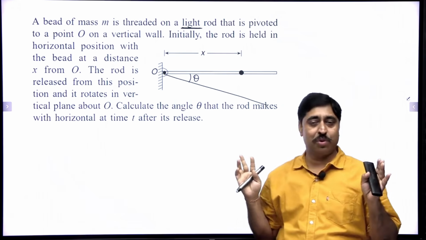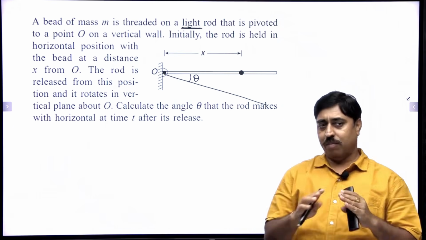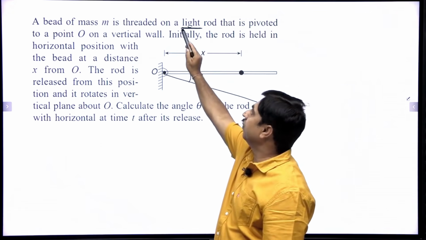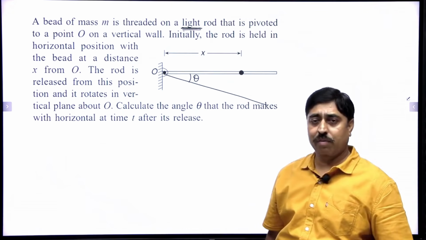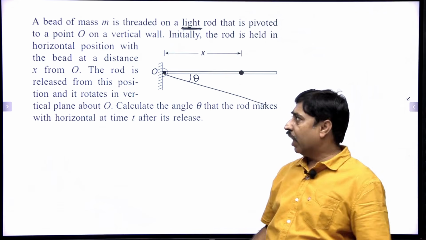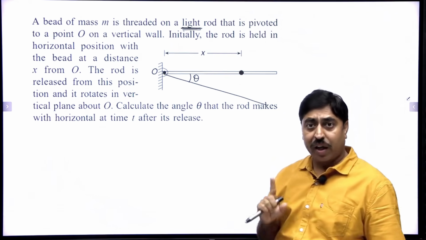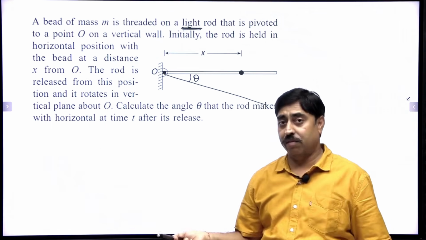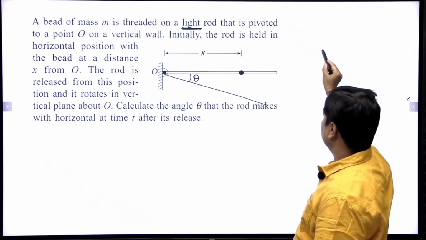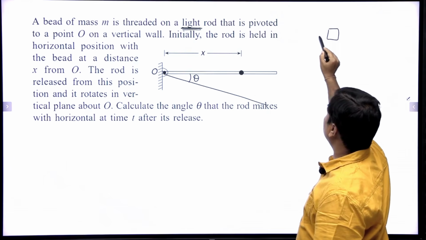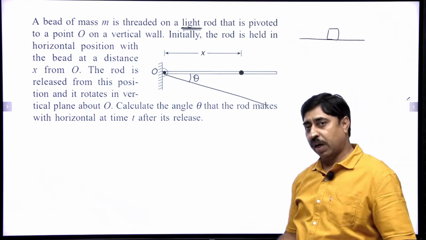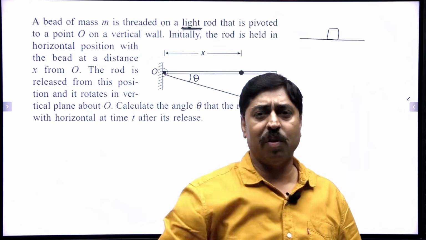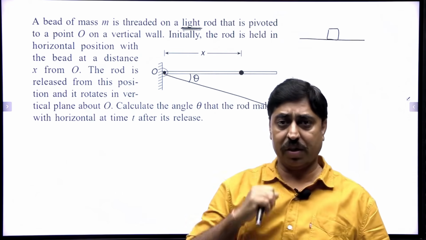Initial impression of the question is that it is really very tough, but it is not actually very tough if you focus on this keyword. It is a light rod. What does it mean? A light rod cannot apply any normal force on this bead. What am I saying? If this is a massless particle or very light particle, you cannot apply 100 Newton force on it. Do you understand that?